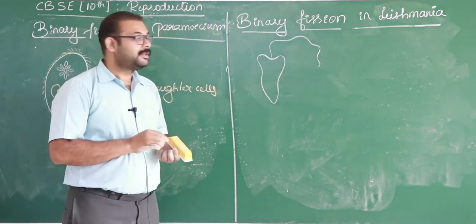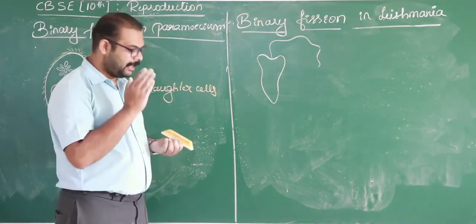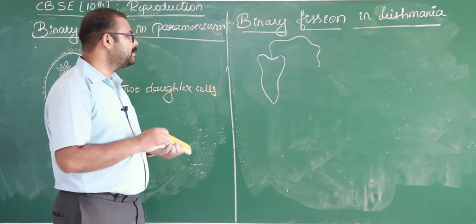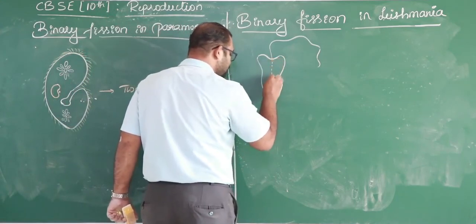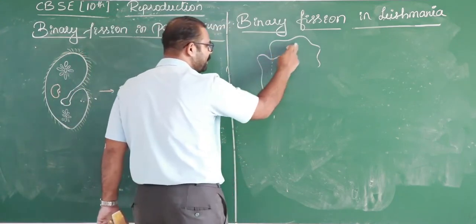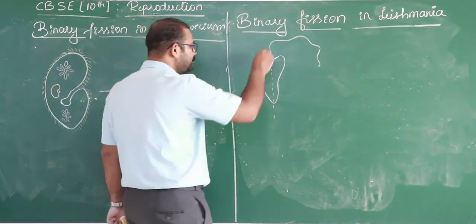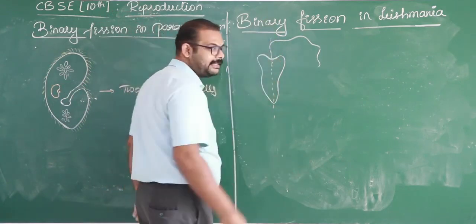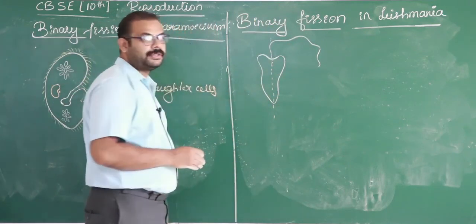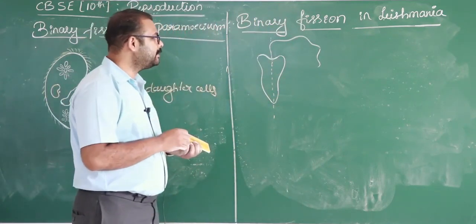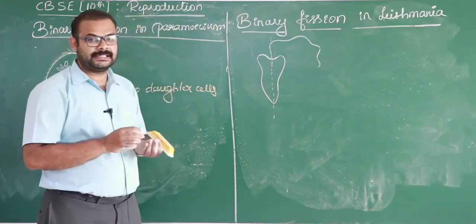It is a protozoan, and it also reproduces by binary fission. Here the division takes place along the flagellum. This is the flagellum, the locomotor structure of this protozoan. The division takes place along the flagellum so that it divides into two, and hence it undergoes binary fission.